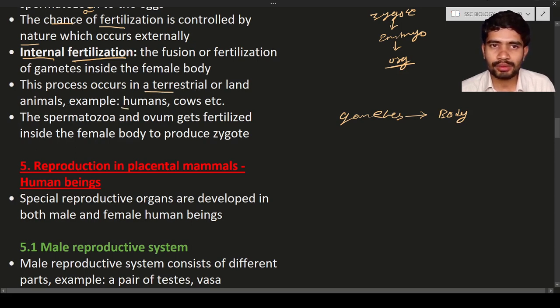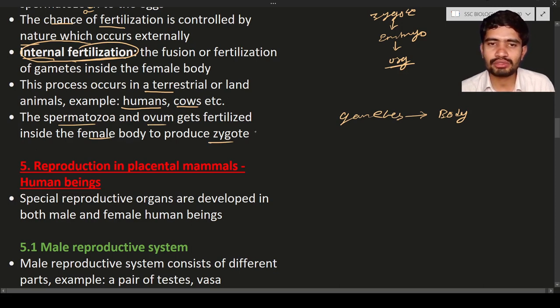Human beings live on the land, cows also live on the land, and so on. They are all terrestrial organisms. In these organisms you will see the internal fertilization process. Here the spermatozoa and the ovum get fertilized, or fused, inside the female body to produce a zygote, which is a single cell stage.